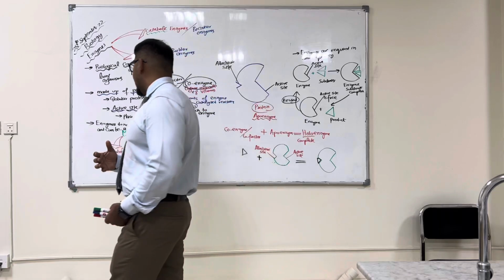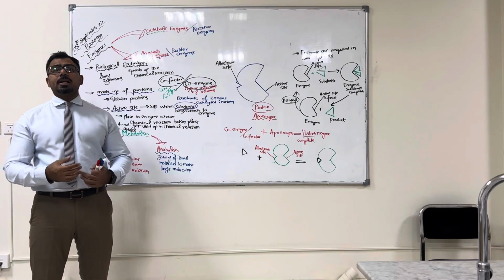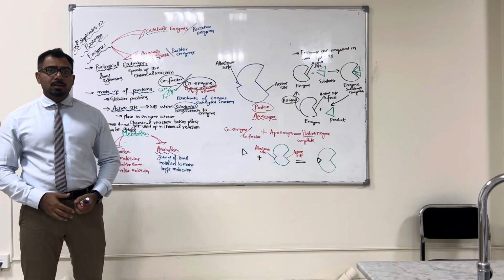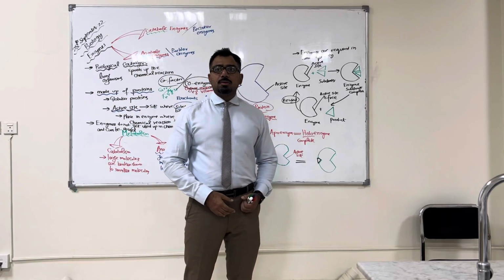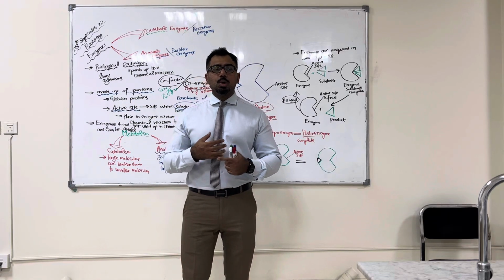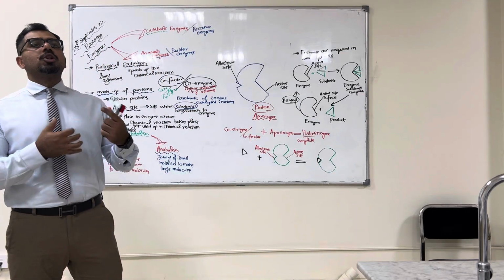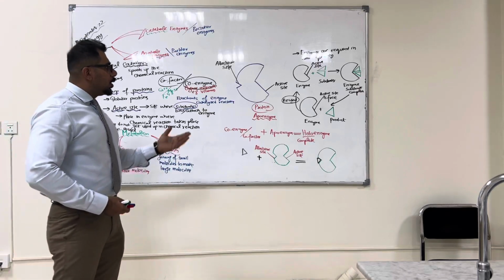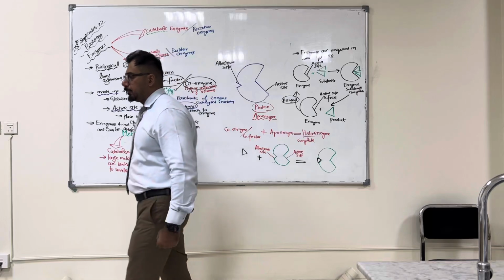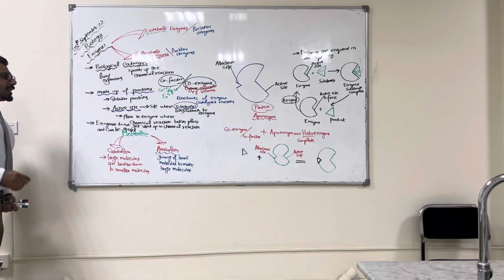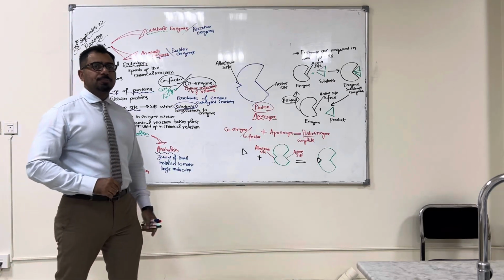So that is why, in our cells, thousands of chemical reactions are taking place at the same time. If our cell is losing enzymes every other minute, what will happen? We will not have enough energy to build new enzymes, right? So enzymes are reused again and again, and that's why they are required in small quantity. Another thing which we will learn in detail inshallah later.